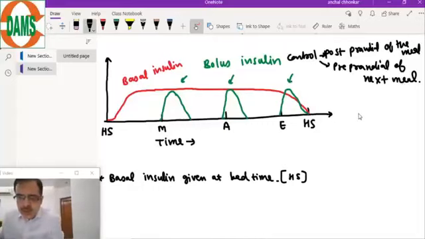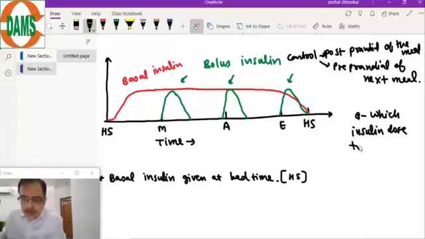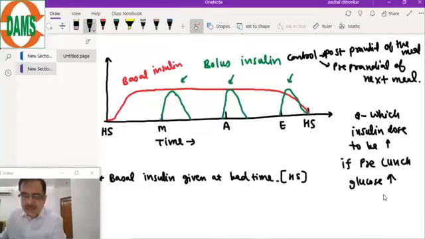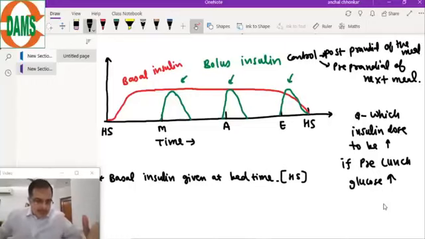So my question to you is, which insulin dose is to be increased if pre-lunch glucose is high? Other sugar levels are normal. The patient is checking the sugar levels, and all other sugars are normal.